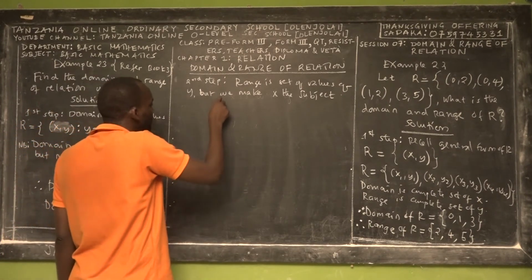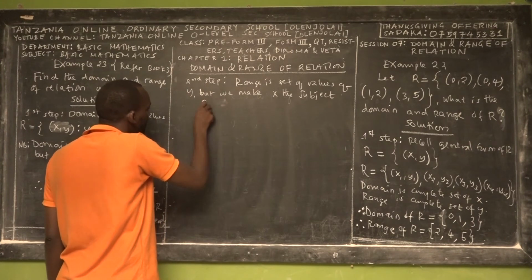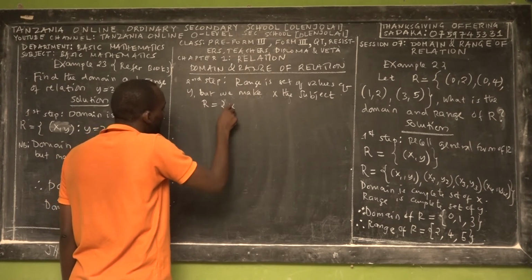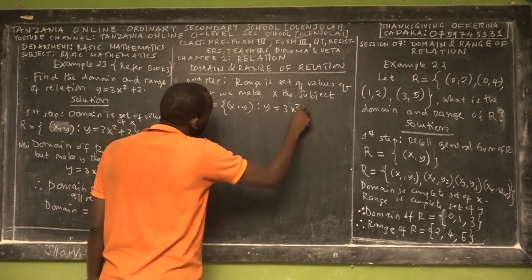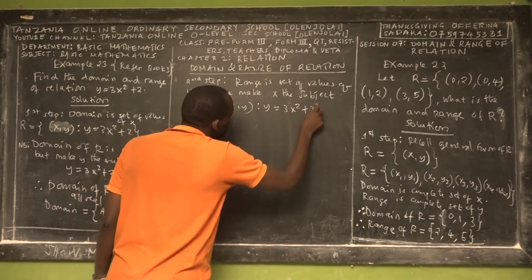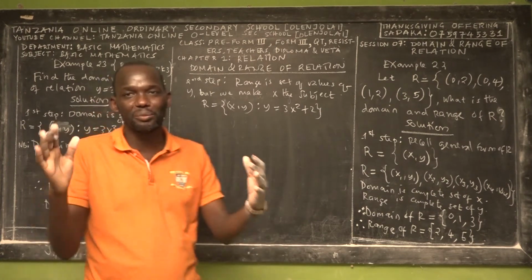What's our given relation? Our given relation, if you write it mathematically, is the set of (x, y) such that y is equal to 3x squared plus 2. Wonderful.